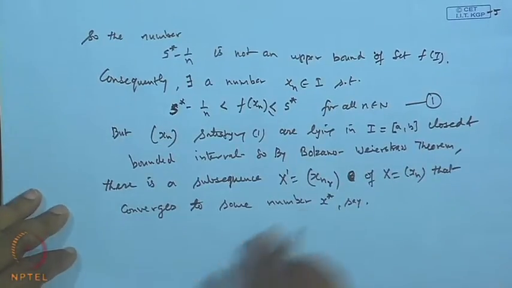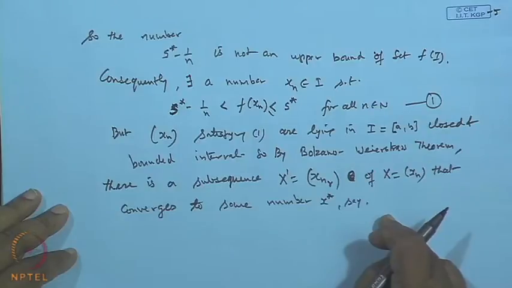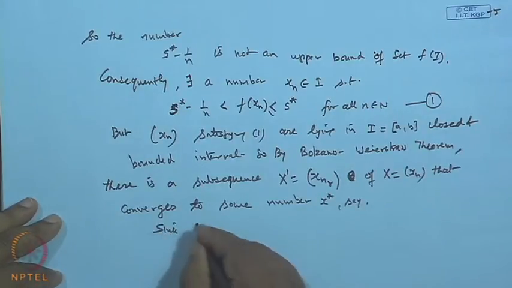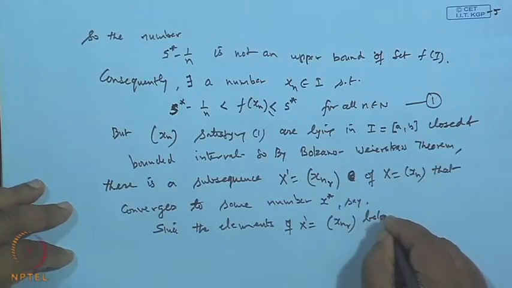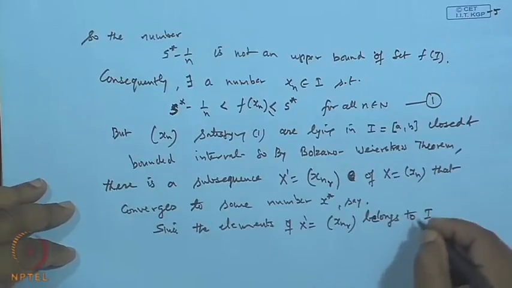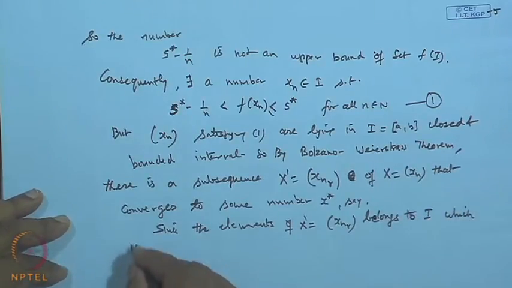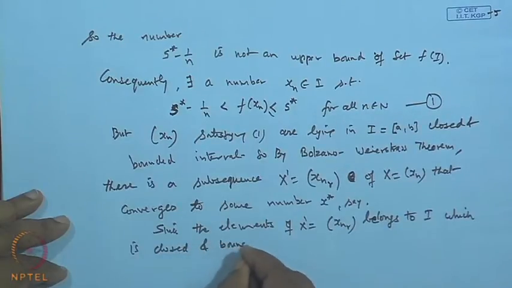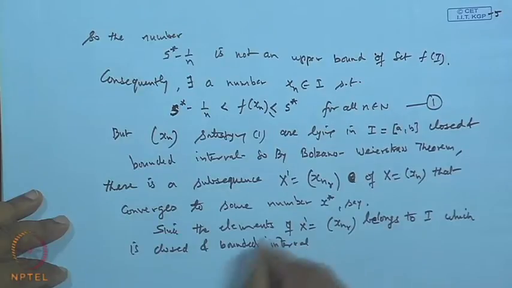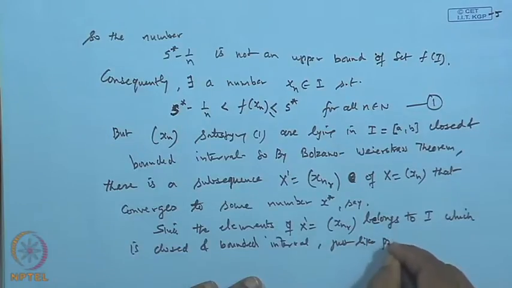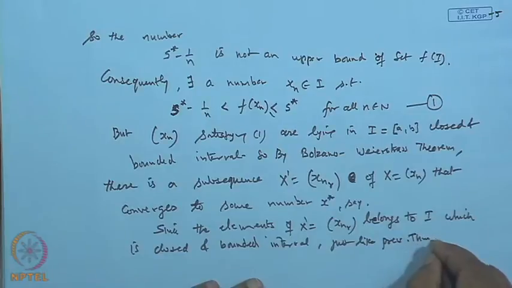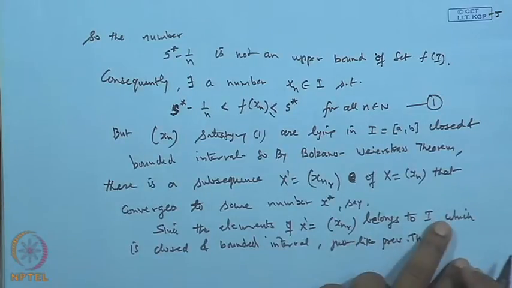How to show it: since all the elements of this subsequence, that is x n r, are again elements of I, which is a closed and bounded interval, just like the previous theorem, we have seen that if a sequence of points belongs to a closed and bounded interval, then the limit point will also belong to it, since it is closed.